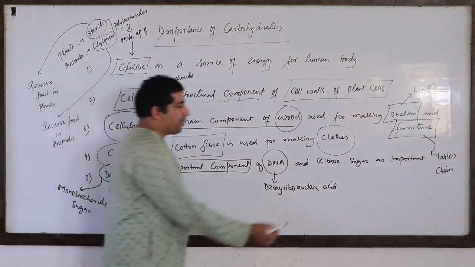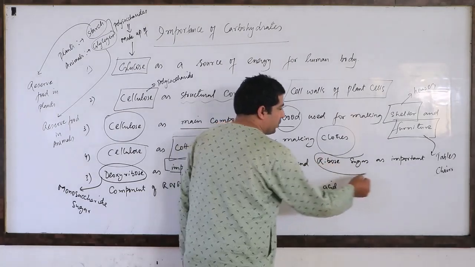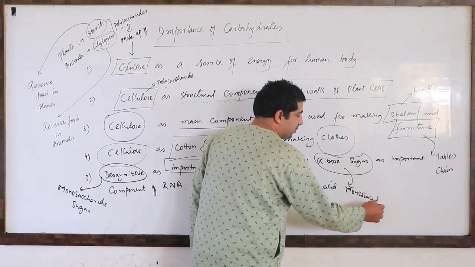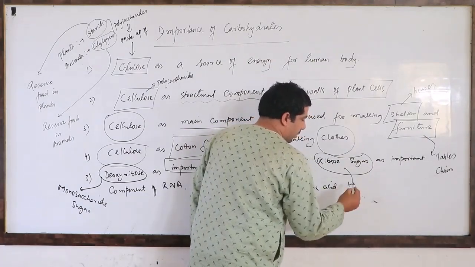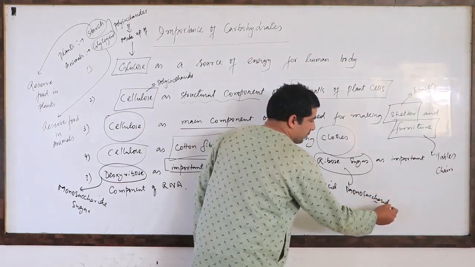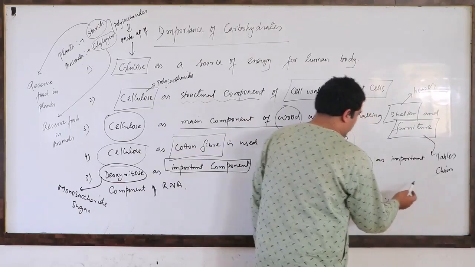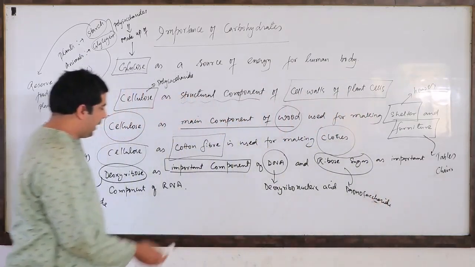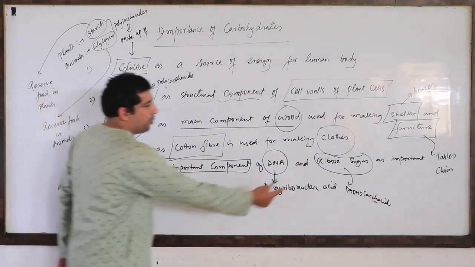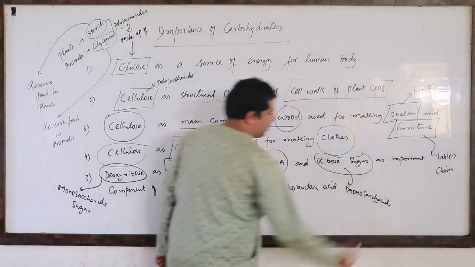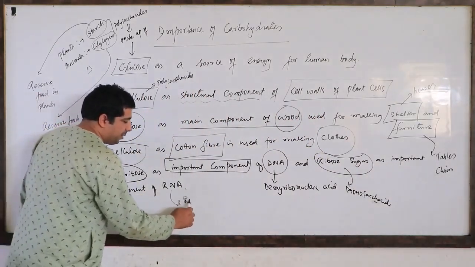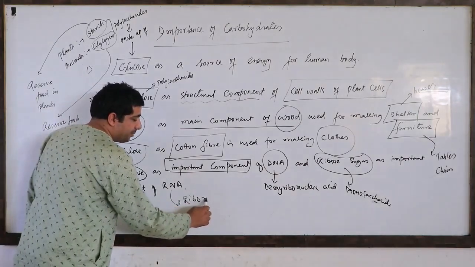Okay. Then you have ribose sugar. Ribose is also a monosaccharide sugar. And it's the important component of RNA, I have just written here. So ribose sugar as important component of RNA. RNA stands for ribonucleic acid.